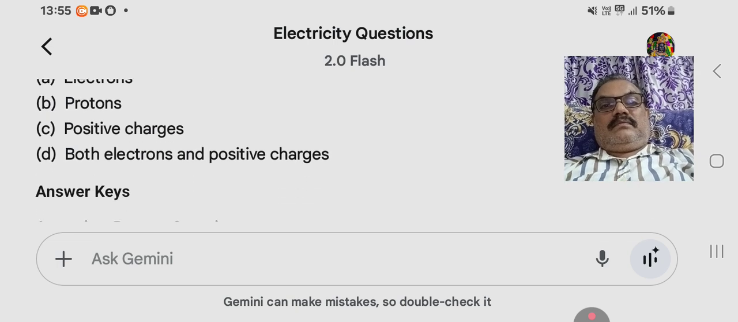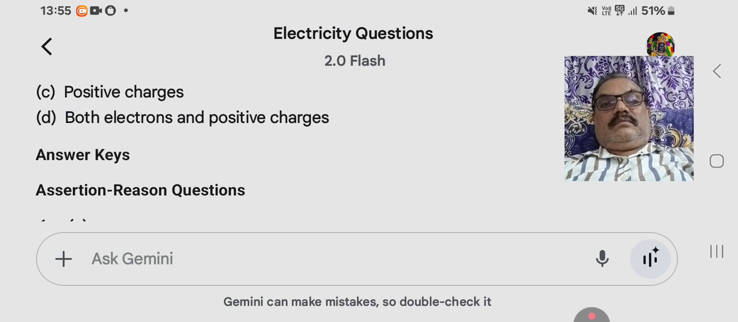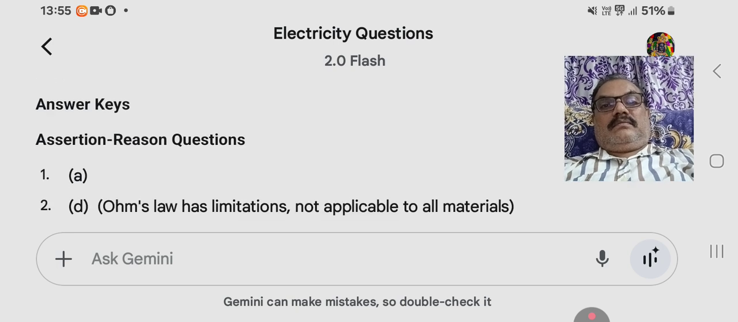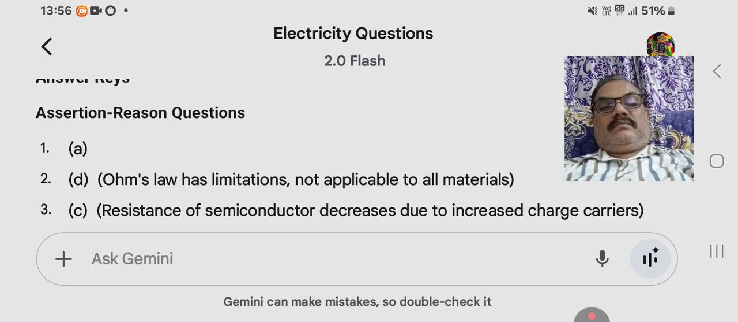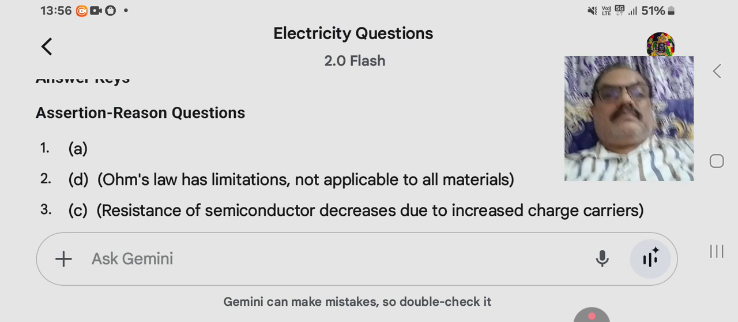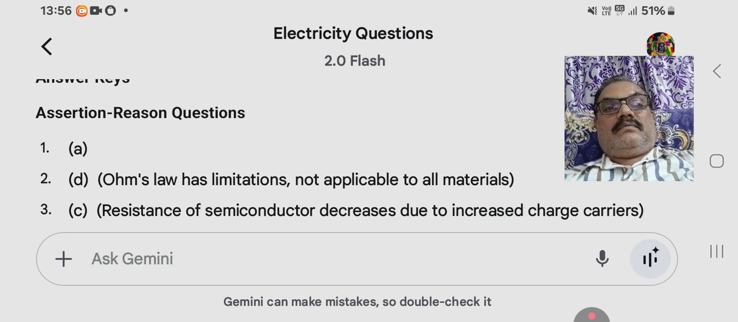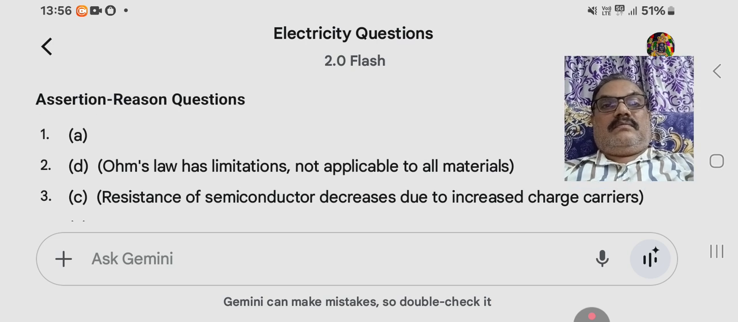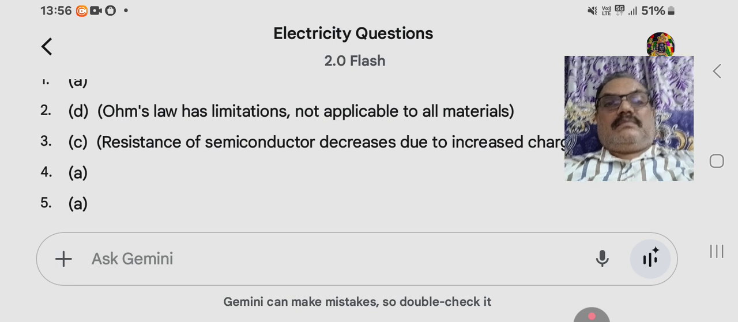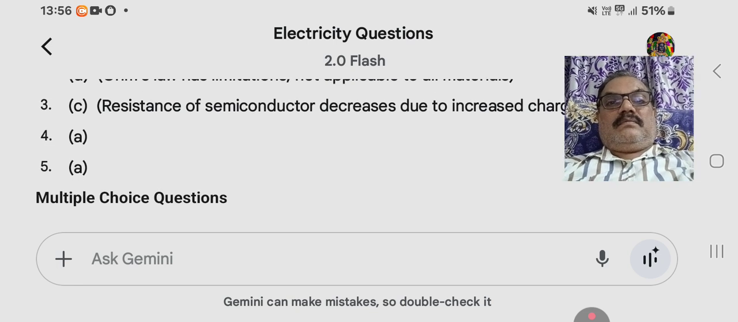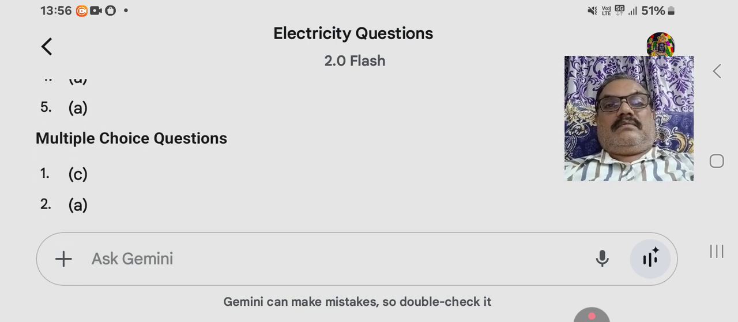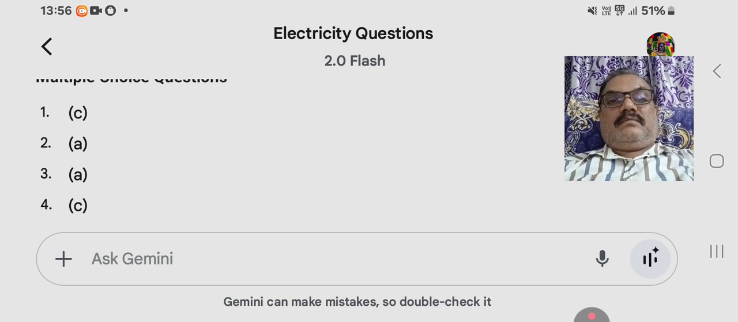Answer keys. Assertion, reason questions. 1. A. 2. D. Ohm's law has limitations, not applicable to all materials. 3. C. Resistance of semiconductor decreases due to increased charge carriers. 4. A. 5. A. Multiple choice questions. 1. C. 2. A. 3. A. 4. C. 5. C.